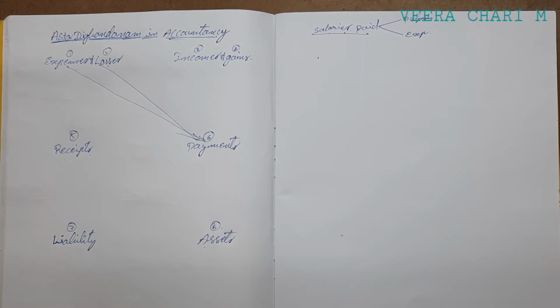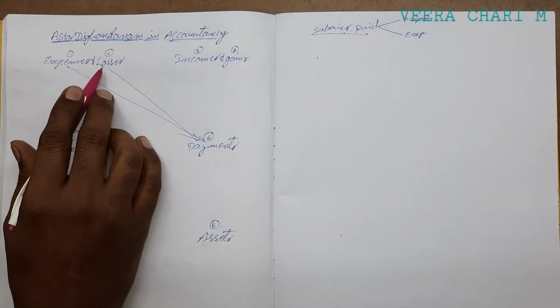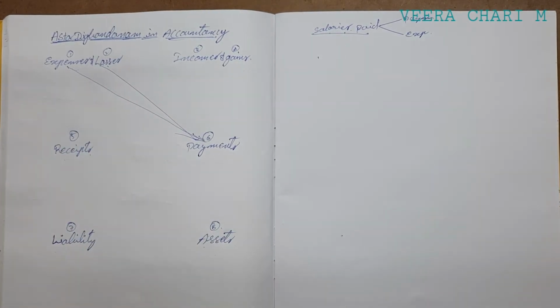We have debited it as a loss, that is the theft account. That is the link between losses and payments.